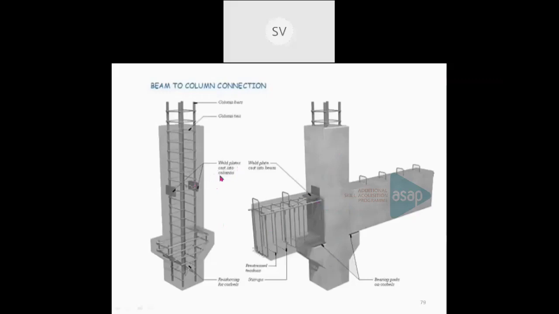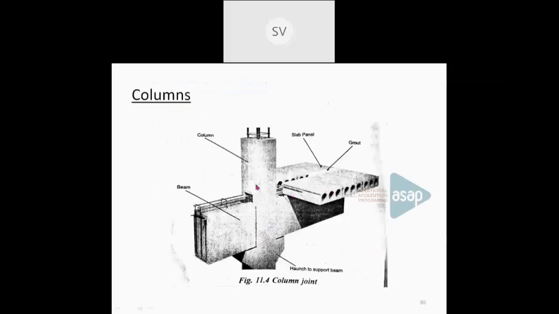Weld plates are provided and they are joined. This is again a connection between columns and beams. Next is a slab panel, a hollow core slab. This is a column, a prefabricated column, and the prefabricated beam. All these are connected together by means of grouting.